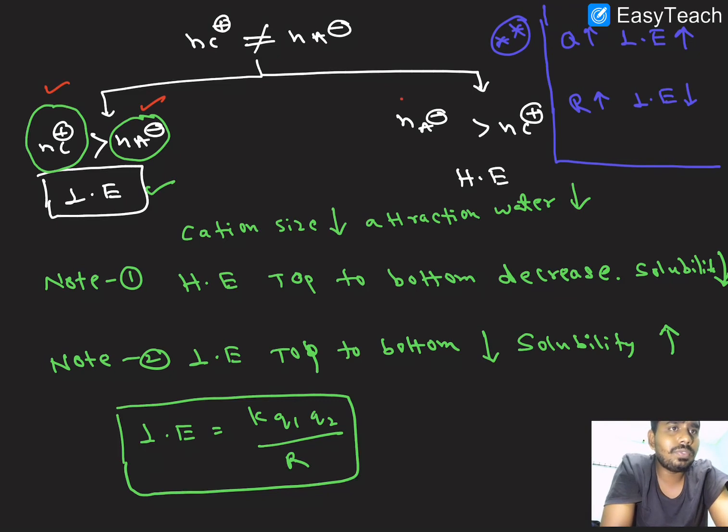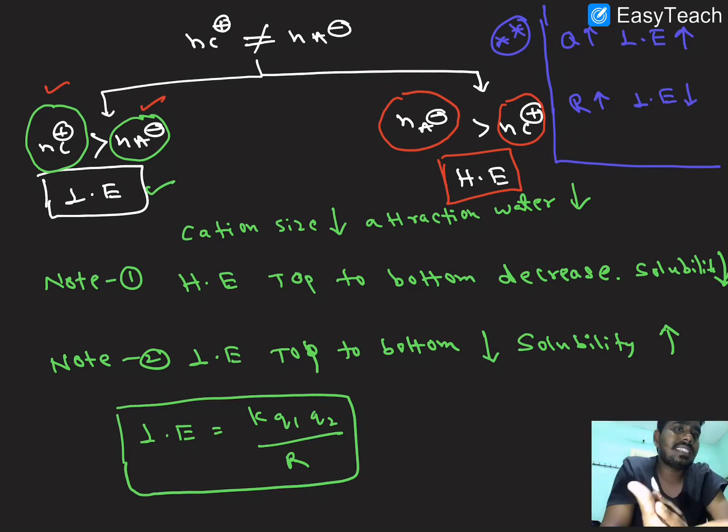If the number of anions is greater than the number of cations, it is decided based on the hydration enthalpy. When the number of cations and anions are equal, it is decided based on the hydration energy.